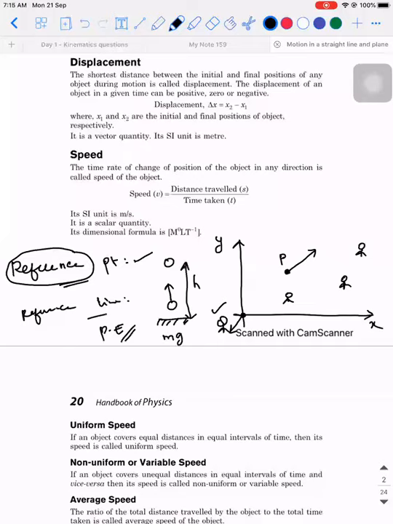But the question is, is my question valid first of all? What should have been my question for you to say mgh? Potential energy with respect to the reference line.